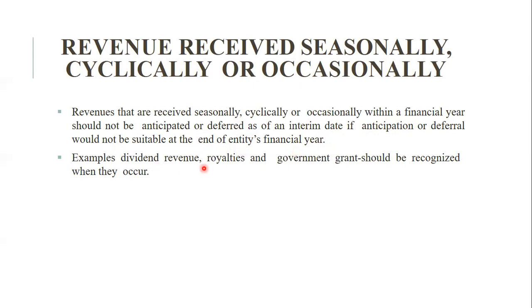Examples: dividend revenue, royalties and government grants should be recognized when they occur, when they are actually received in that period. We cannot add an item saying we will receive it in this month.